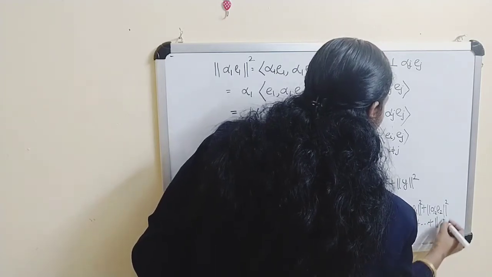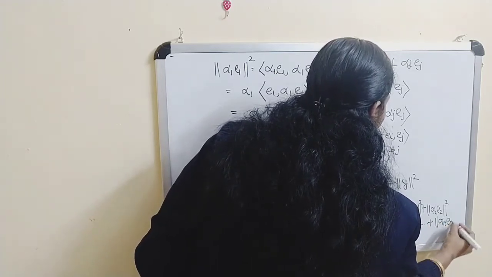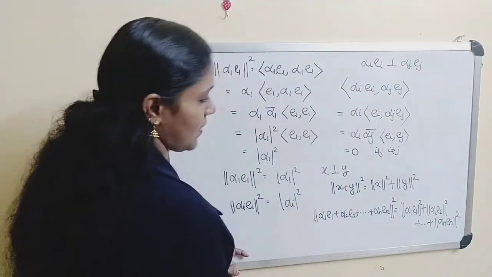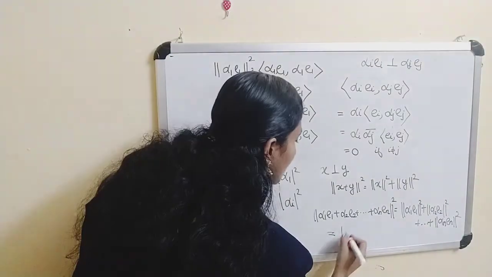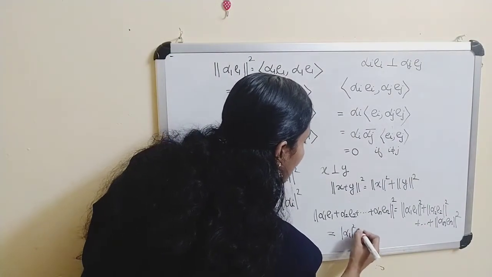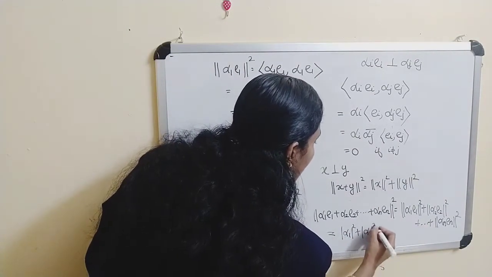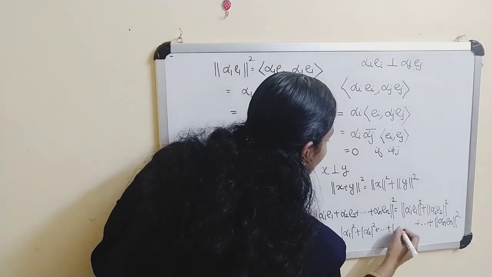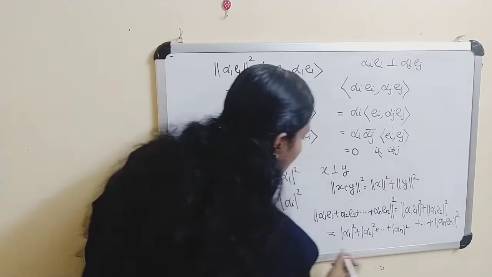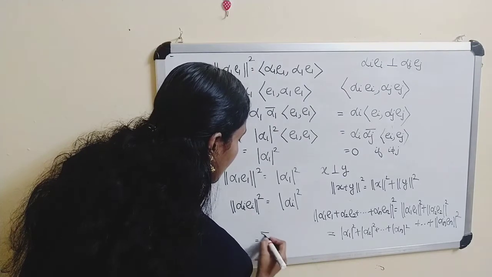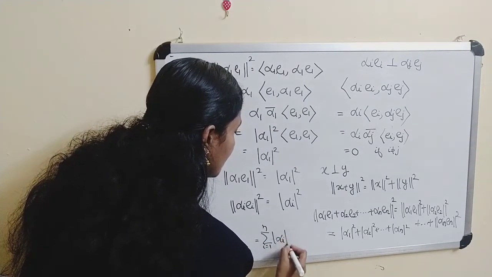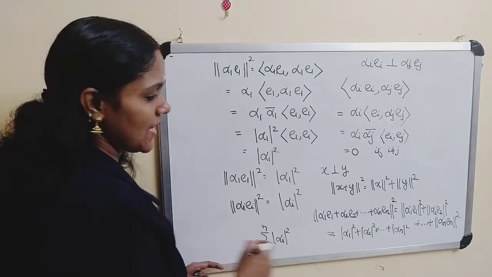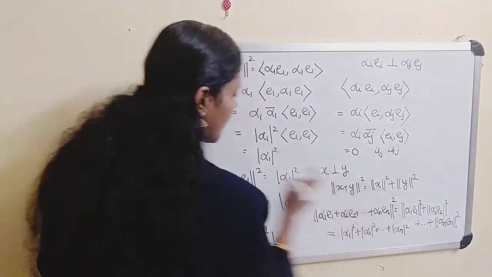Plus norm of alpha n En whole square. And that's equal to norm of alpha 1 square, which is mod alpha 1 square plus mod alpha 2 square, etc., plus mod alpha n square. And that's equal to sigma i equal to 1 to n mod alpha i square. And this is actually a sum.